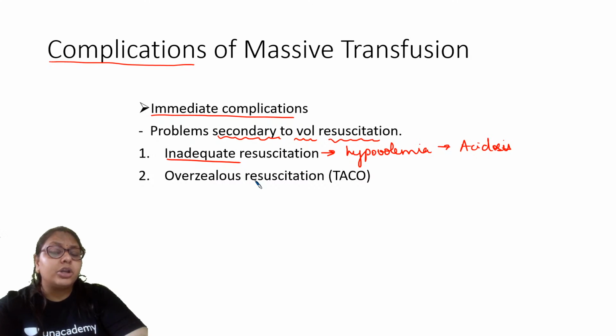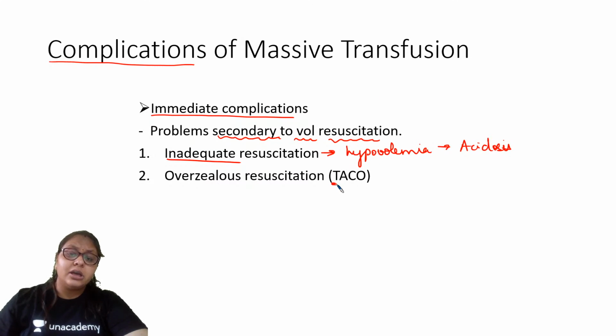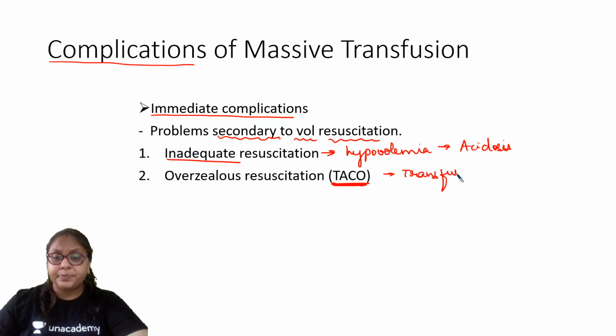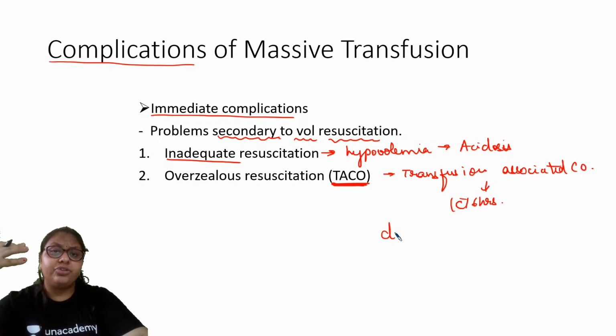ओवरजीलस, अगर हम लोगों ने बहुत ज़्यादा उसको फ्लूइड या ब्लड दे दिया तो उसकी वजह से क्या होगा? सर्कुलेटरी ओवरलोड. There will be circulatory overload, and that is known as transfusion associated circulatory overload. And yesterday I discussed with you, this is mostly seen within 6 hours of the transfusion of the patient, because there is circulatory overload.